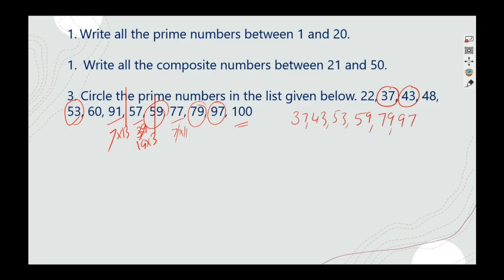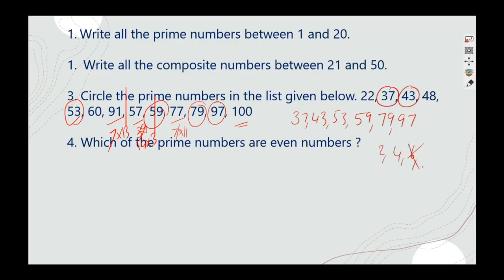The prime question will come like that. And which of the prime numbers are even numbers? Even numbers बोले तो 2, 4, 6, 8. ये सब prime number नहीं है but 2. So only answer is 2.